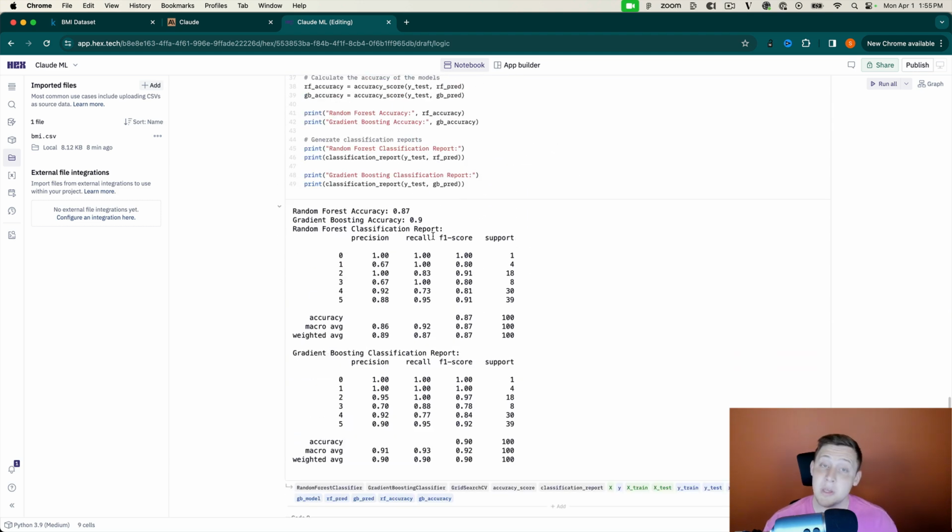but you can see we did get a model. It is able to make predictions, and it's not a bad model. So it's not like it's chopped liver or anything, right? But it's still not caught up to ChatGPT, at least on code generation. So I would still definitely give ChatGPT the advantage on code generation, but not to say that Claude is not starting to catch up, which is pretty exciting for the AI space in general. So in this video, we looked at making a machine learning model given a CSV with Claude, and then tested it out in a notebook.